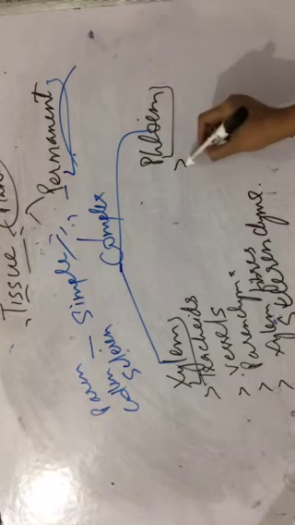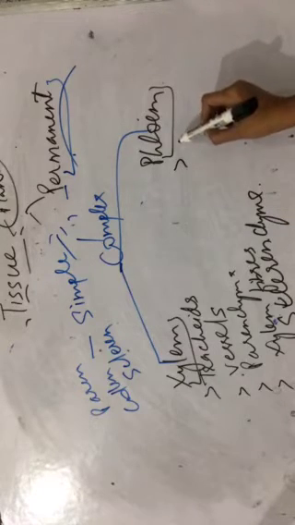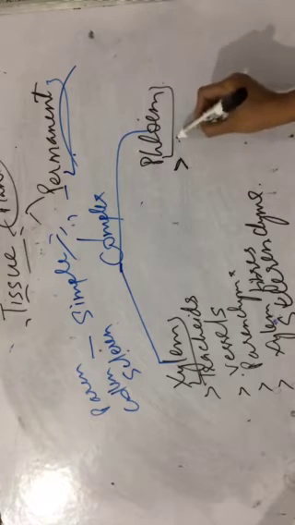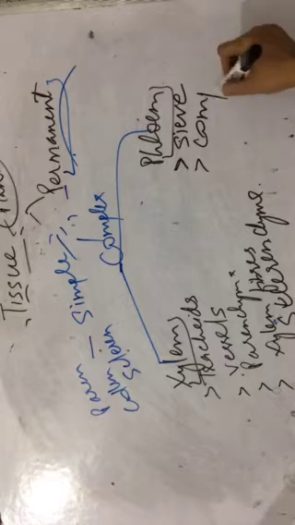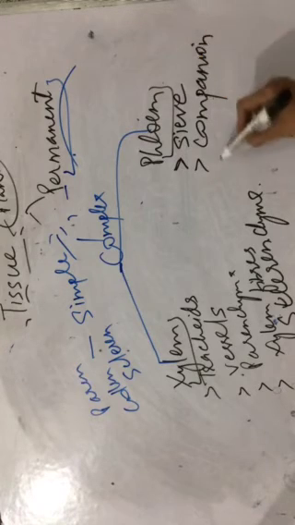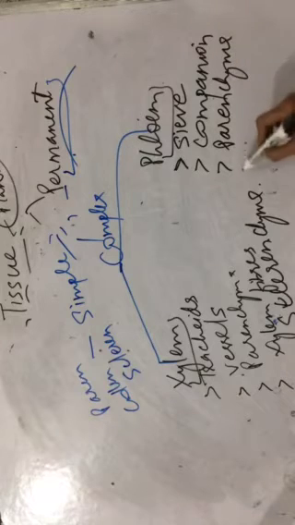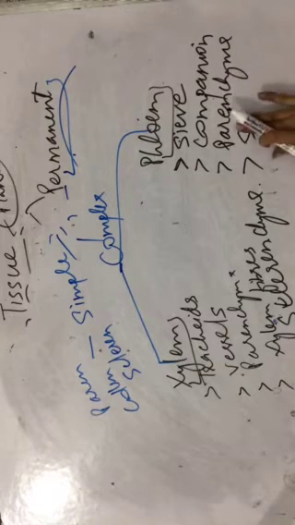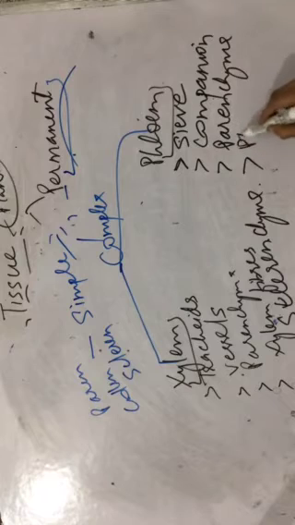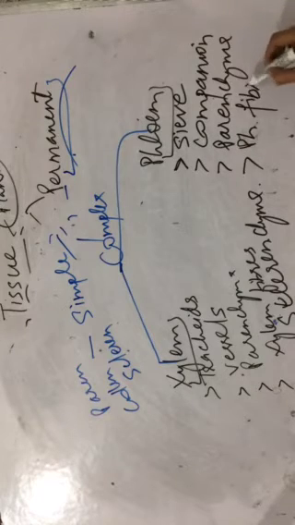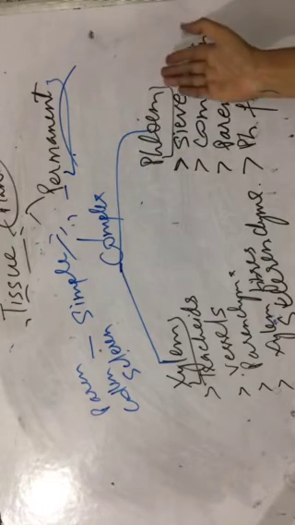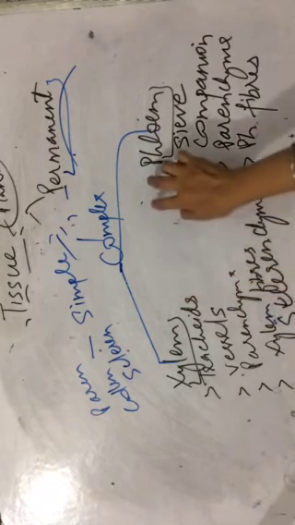Okay, phloem is also made up of four types of cells. They are made up of sieve tubes, sieve cells, companion cells. They are also made up of phloem parenchyma and phloem fibers or sclerenchyma. They both are having four cells. Remember, we said more than one number of cells. That is why the name complex. Alright? They both are conducting tissue.